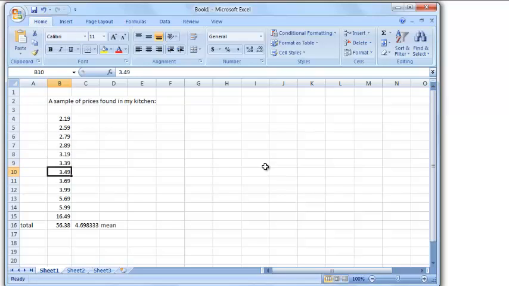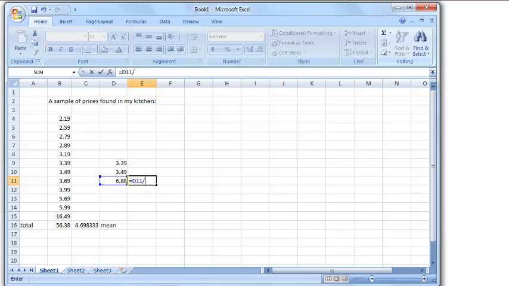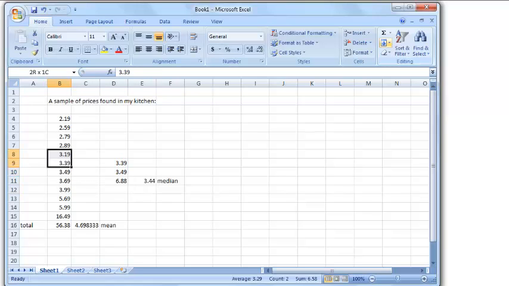And what is directly between 339 and 349? Let's see, you add these 2 up together. Well, why don't I copy those over, bang, and add these together. I'm being lazy, bang, add those up, equals to the left divided by 2 is, bang, 344. And that is the median. And that tells me that of the 12 things that I randomly picked in the kitchen, half of them, this half, were less than 344, and half of them, this half, was more than 344.